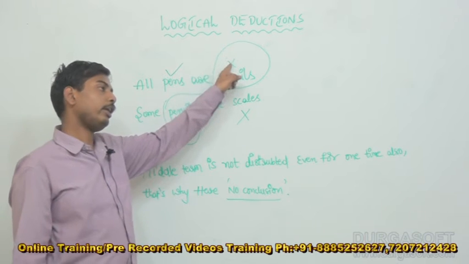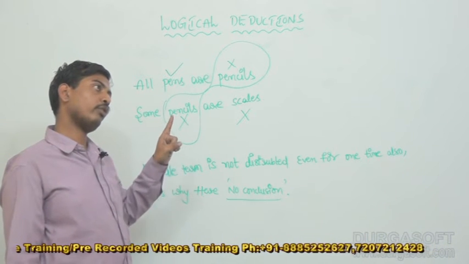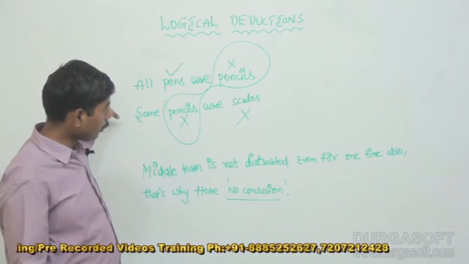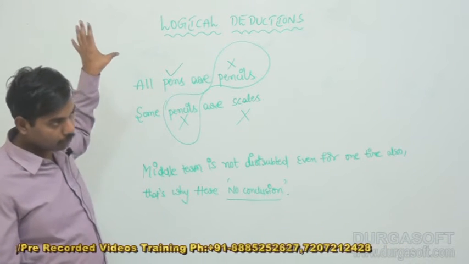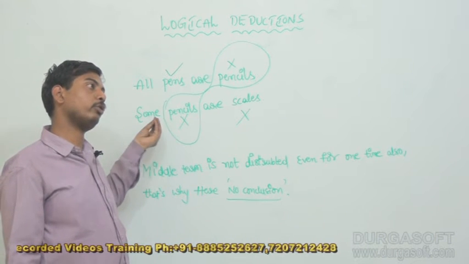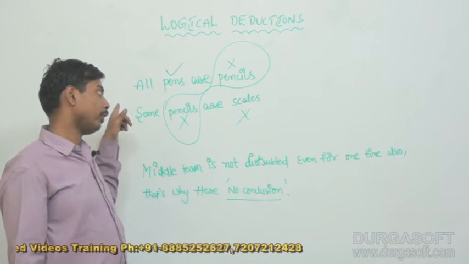The middle term definitely should be distributed at least one time to draw a conclusion, but in the given statements the middle term is there, but it is not distributed even a single time. Because of that reason there is no conclusion for these statements.